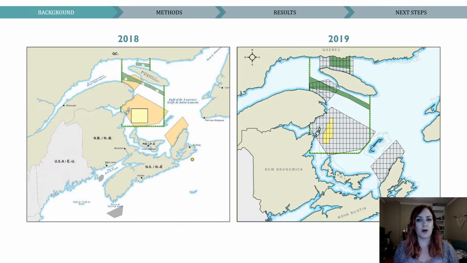So the second protocol from 2019, as you can see, had a smaller static area and an additional DMA. What was new this year was that these closures were applicable to other fixed gear fisheries, and a shallow water exemption protocol was added. So this protocol defines two areas, from the shoreline to a depth of 10 fathoms and from 10 to 20 fathoms, in which these portions of a cell would only close if a whale was sighted within those depths.